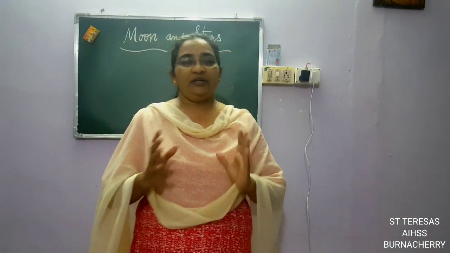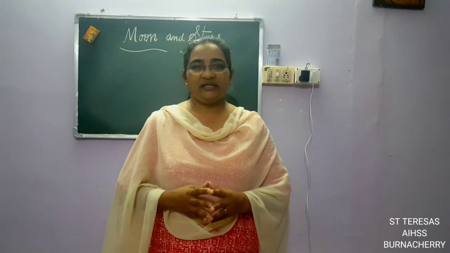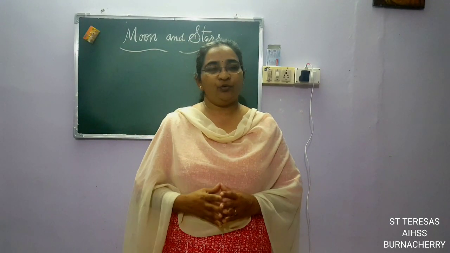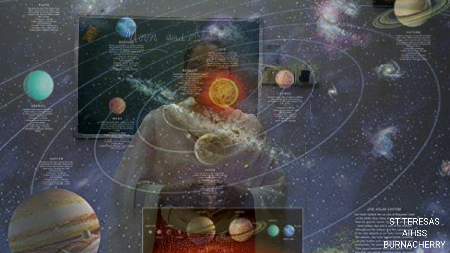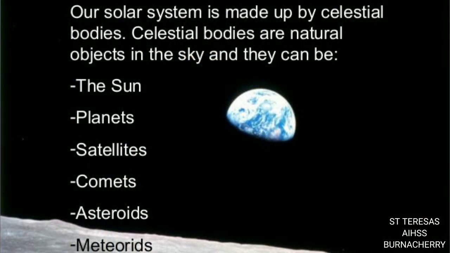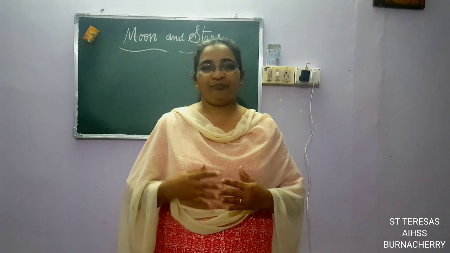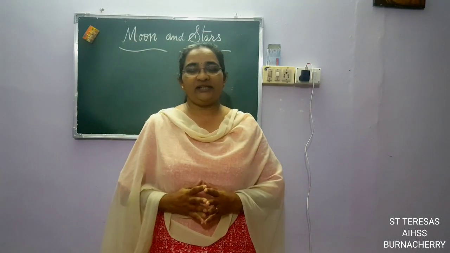Now, certain things about the earth we understood, isn't it? Now we are going into the moon. We know there are many celestial objects in the universe. So which are the different celestial objects that we see in the universe? We have the planets, we have the satellites, we have different types of stars also. So what is the moon? Yes, we all know, isn't it?